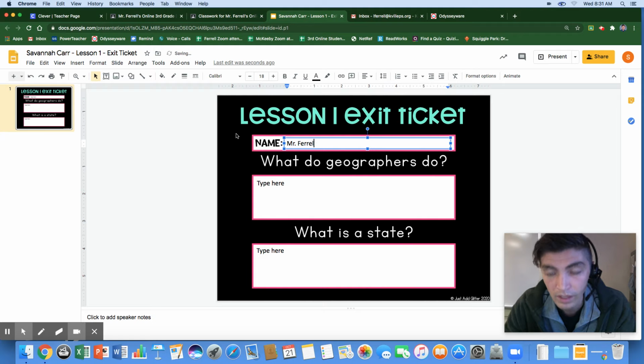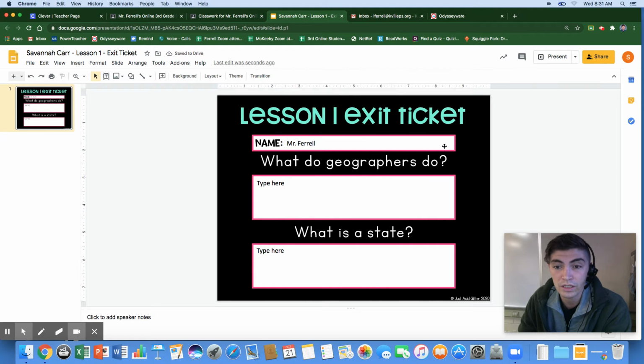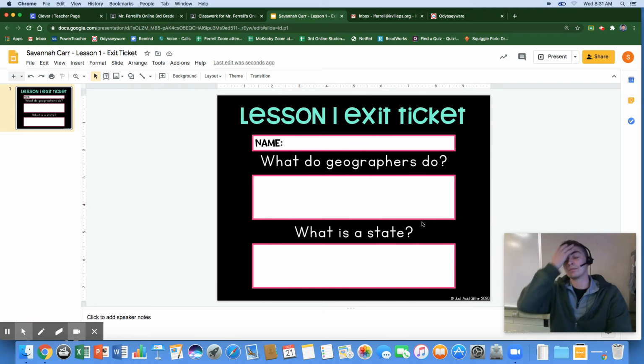Farrell. However, what was happening for some students is somehow the text boxes were getting deleted. If that happens, you will not be able to type in the text box because the text box has been deleted. So what I want you to do is create a new text box if this unfortunately does happen. Click on the button here in the corner that says text box.